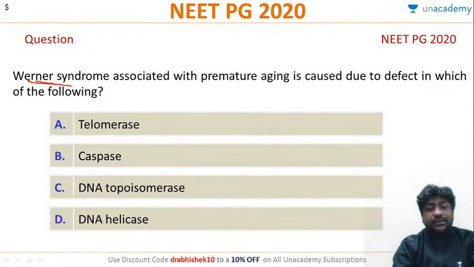So remember, Werner syndrome has nothing to do with telomerase. It has to do with helicase. So the correct answer is D. Mukesh is correct, very correct. He knew the answer. The correct answer is D. All of you, very good.